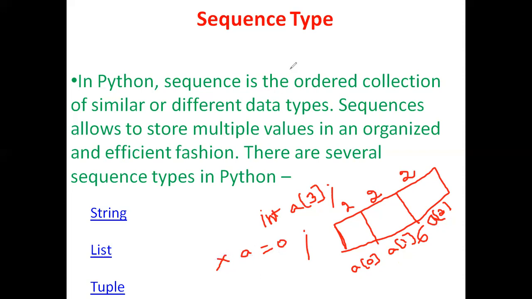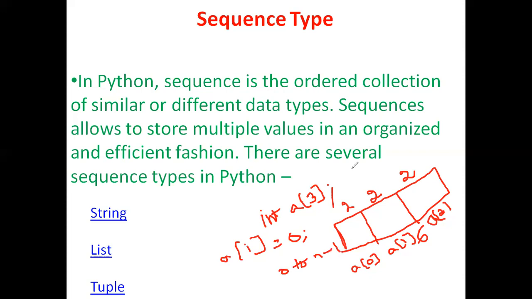So in order to avoid this compile time error, instead of writing a equal to 0, we have to mention the index value. If we want to store 0 in the first position, we have to mention 0. If you want to store 0 in the second position, we have to mention 1. If you want to store 0 in the third position, we have to mention 2. So depending upon the position where we want to store the 0 value, we have to provide an index value. That index value will be from 0 to n minus 1.